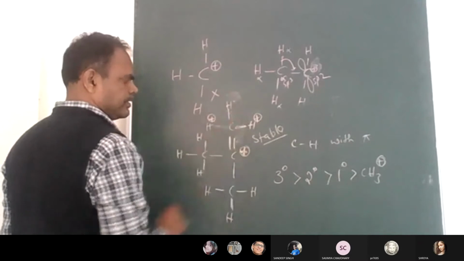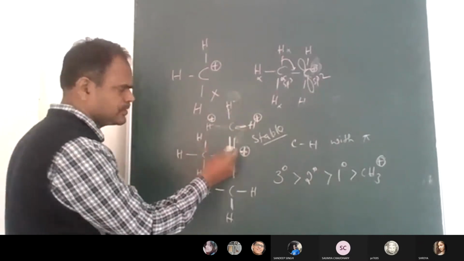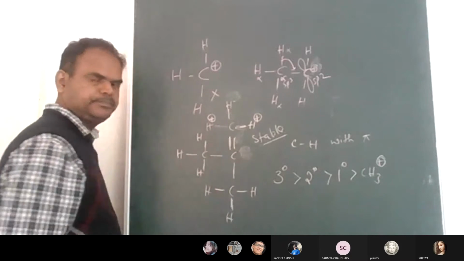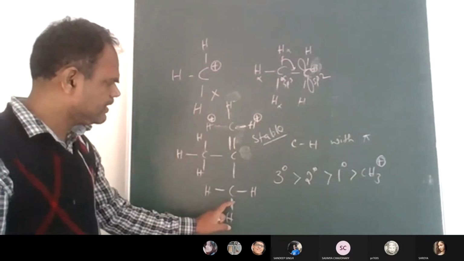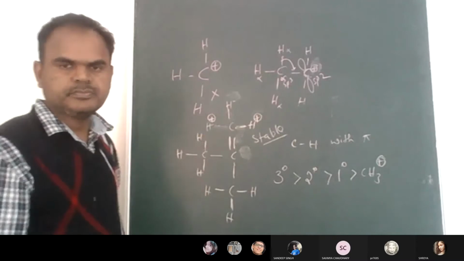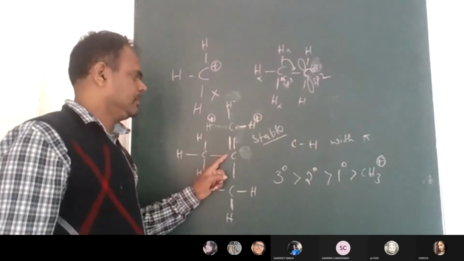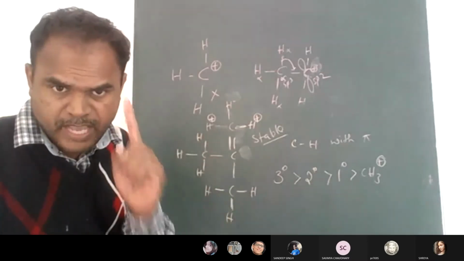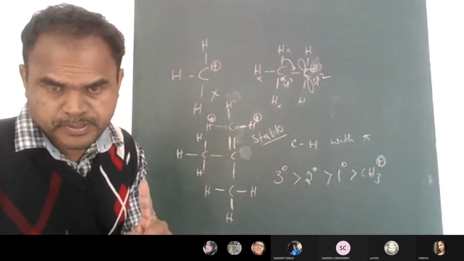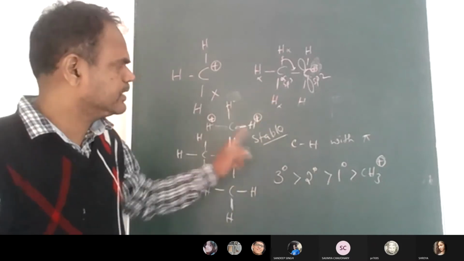Now pi bond formed or not, sigma bond is converted to pi bond or not, then positive charge will disappear. The same thing will happen here also. As a result, T-butyl carbocation will undergo 9 hyperconjugation structures. It will spend a lot of time in comparison with 2 degree, 3 degree and 1.